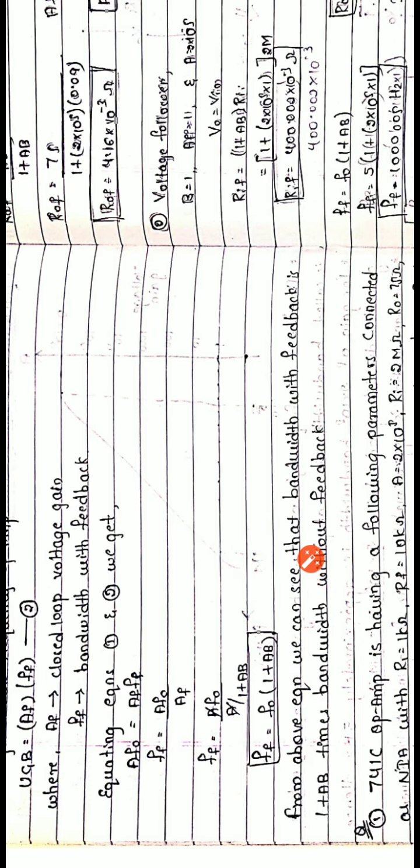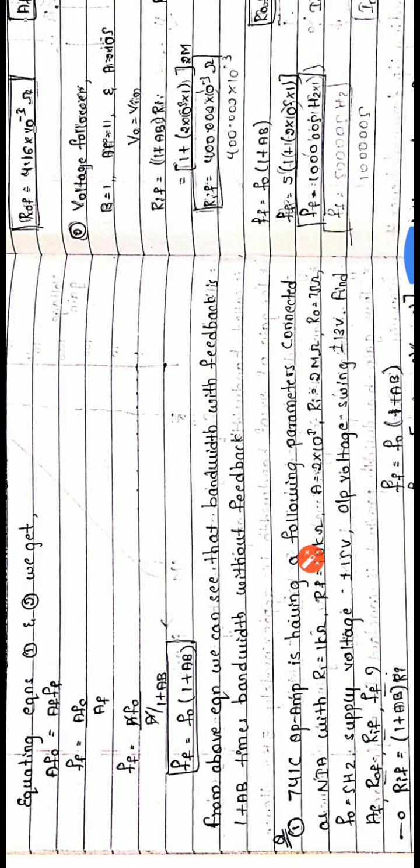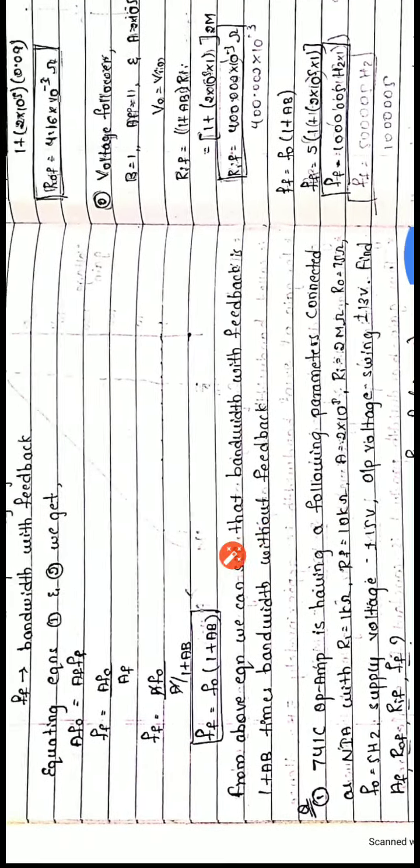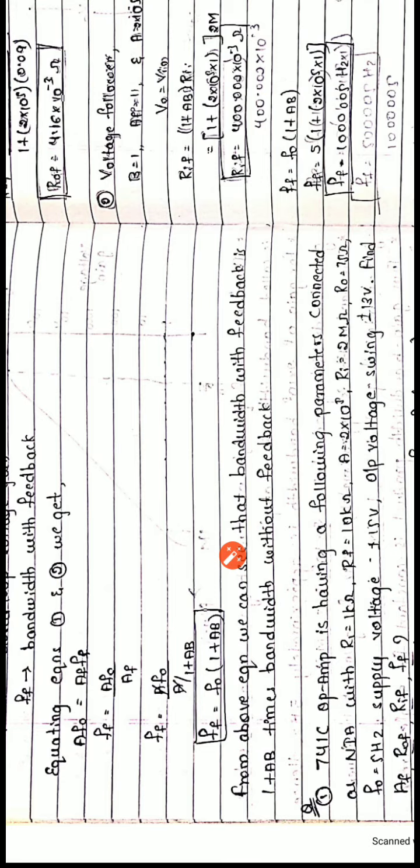Very simple derivation. From this we can say that the bandwidth frequency without feedback is affected by 1 plus A beta times, thereby stabilizing the gain of the circuit. This is about bandwidth with feedback, a very simple concept.